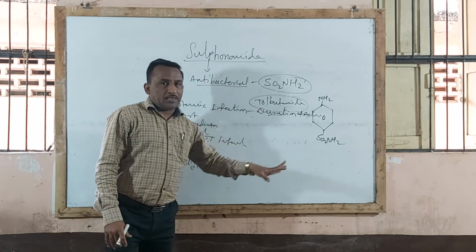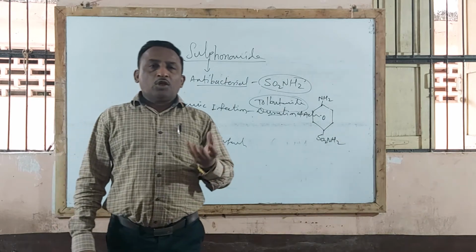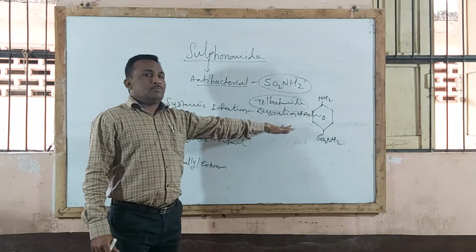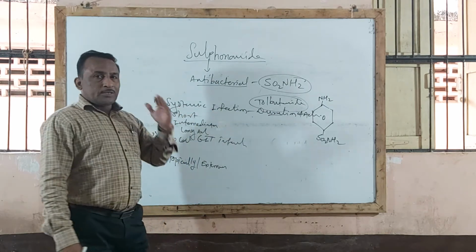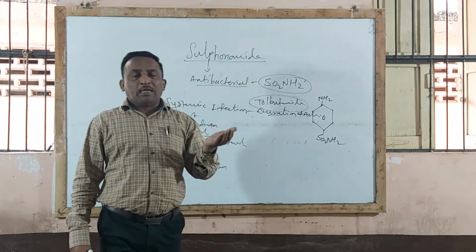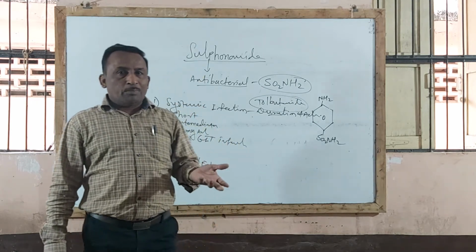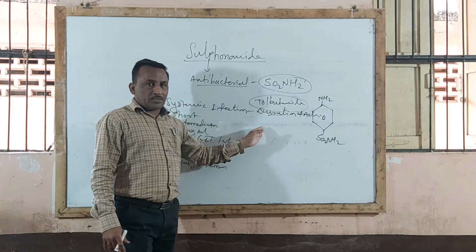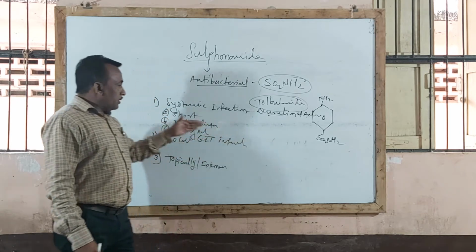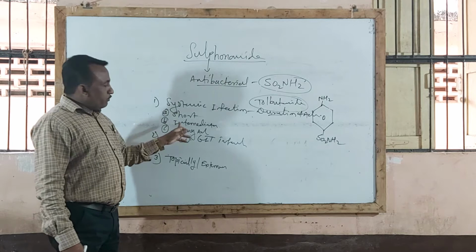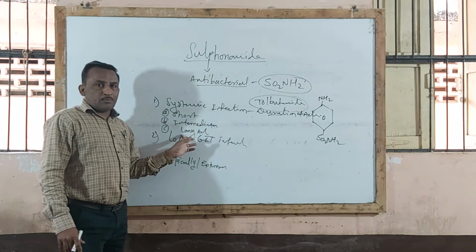So the sulfonamides used in systemic infection are classified according to duration of action. And you know that the duration of action of a drug depends on its affinity to bind with plasma protein. Those drugs having more affinity to bind with plasma protein show long action. Those having less affinity show short action. So there are three types: short acting, intermediate acting, and long acting sulfonamides.